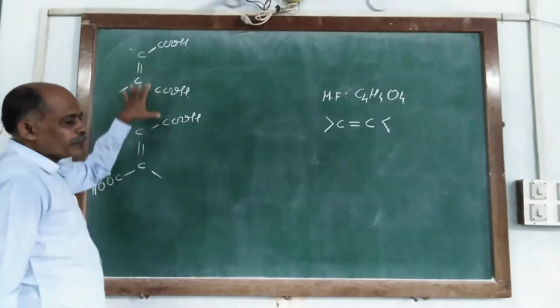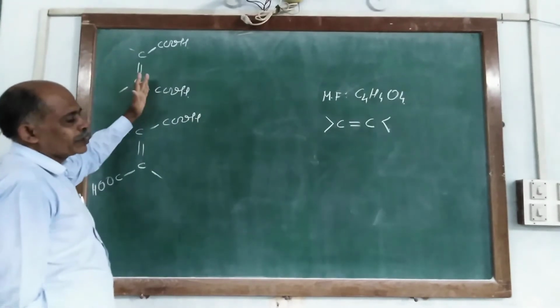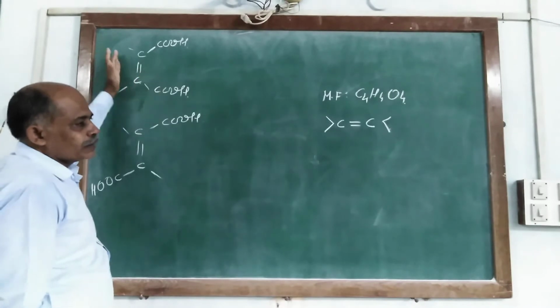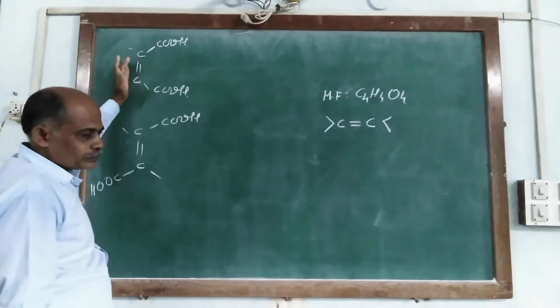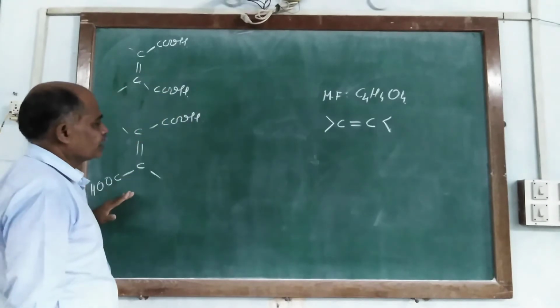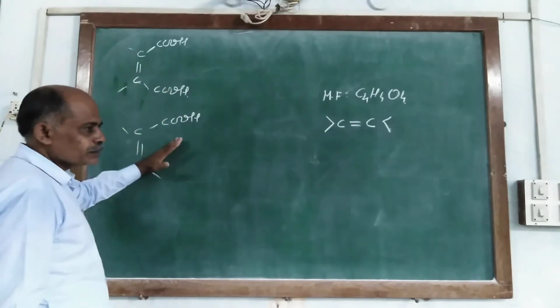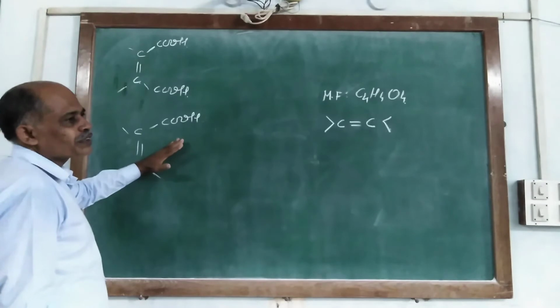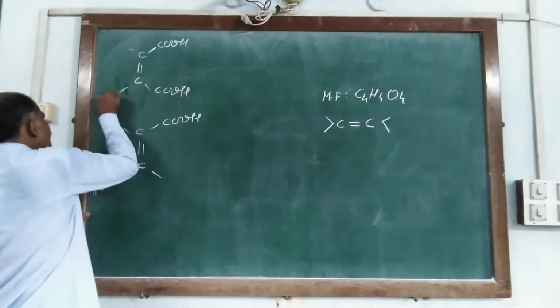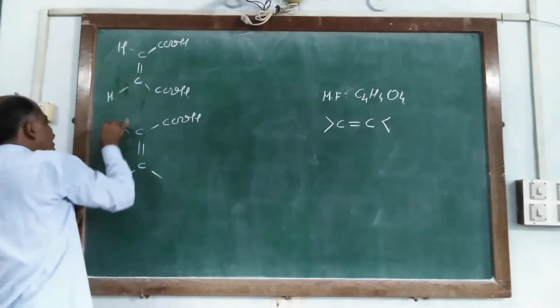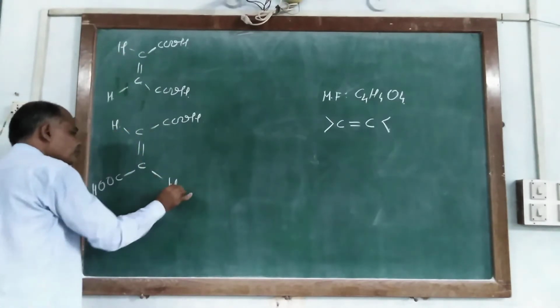There are 2 possibilities: both the carboxylic groups are on the same side with respect to the double bond, or both the carboxylic groups are on the opposite side with respect to the double bond. The remaining one valency is fulfilled by hydrogen and hydrogen.